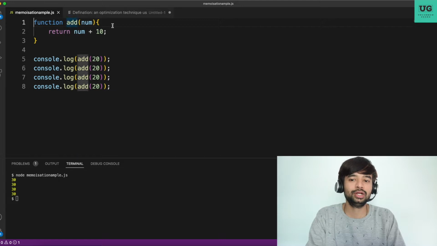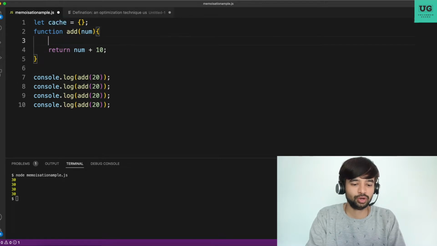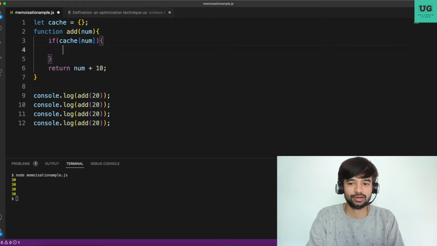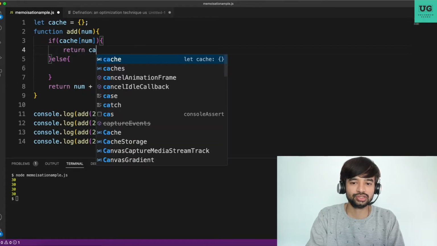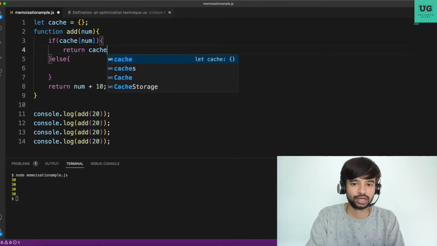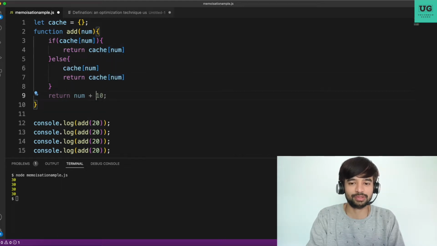Now I'll create a variable called cache. And what I do here is very simple. I'll see if cache has num. If it has, then I'll return cache of num. If not, I'll set cache of num equal to num plus 10. Don't worry, even if you're not understanding, I'll explain this once again.